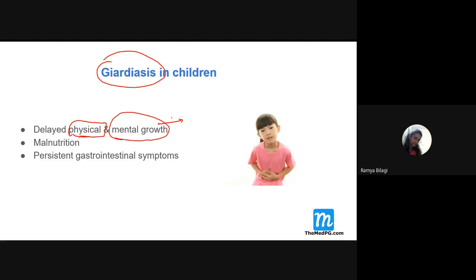So we already know that this organism sticks to the villi, and it will spoil the villi. Because of that, what will happen? There will be malabsorption, and if this malabsorption continues for a prolonged period of time, it will lead to delayed physical and mental growth of the child, right? And there will be persistence of the gastrointestinal symptoms in the form of diarrhea. This is a very important point related to giardiasis in children.